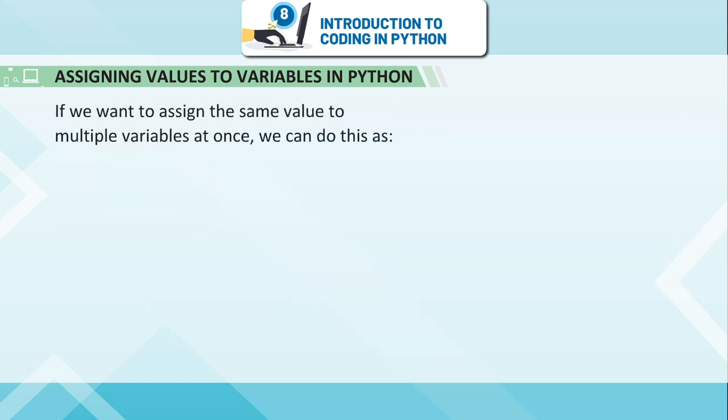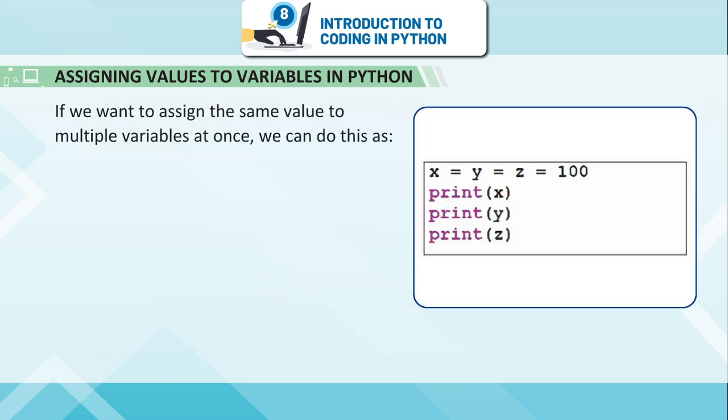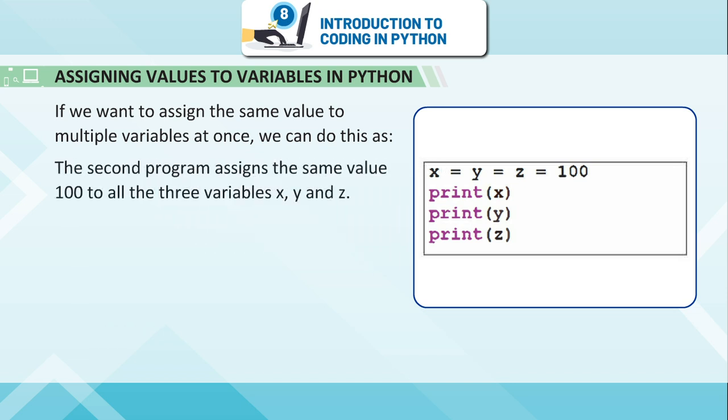Output. If we want to assign the same value to multiple variables at once, we can do this as the second program assigns the same value 100 to all the three variables x, y, and z.